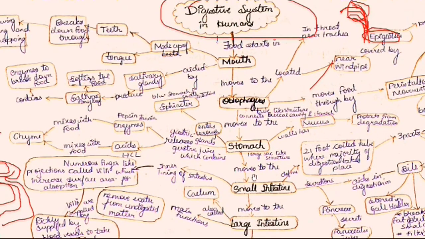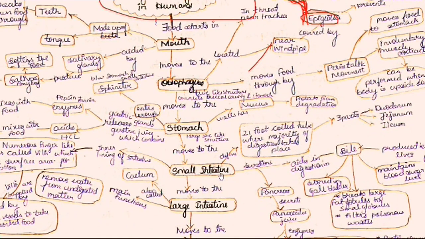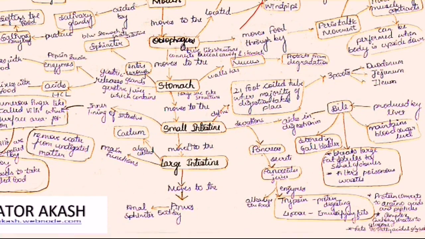after passing through the small intestine, it is passed through the final part, that is the large intestine. This final part is called the large intestine. Now, as we know, the large intestine is also called the colon. Now, what is the main function of the large intestine? The main function of the large intestine is to remove water from undigested matter.